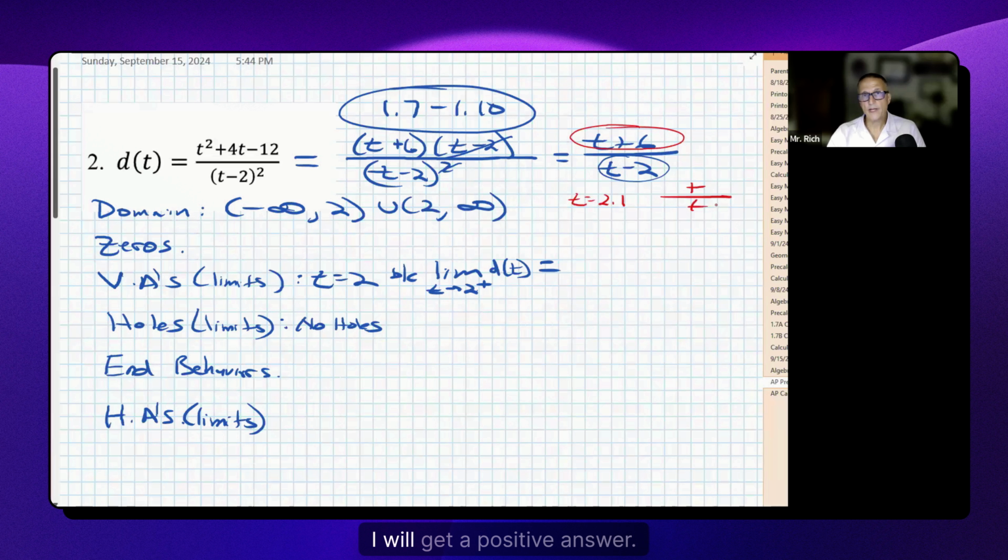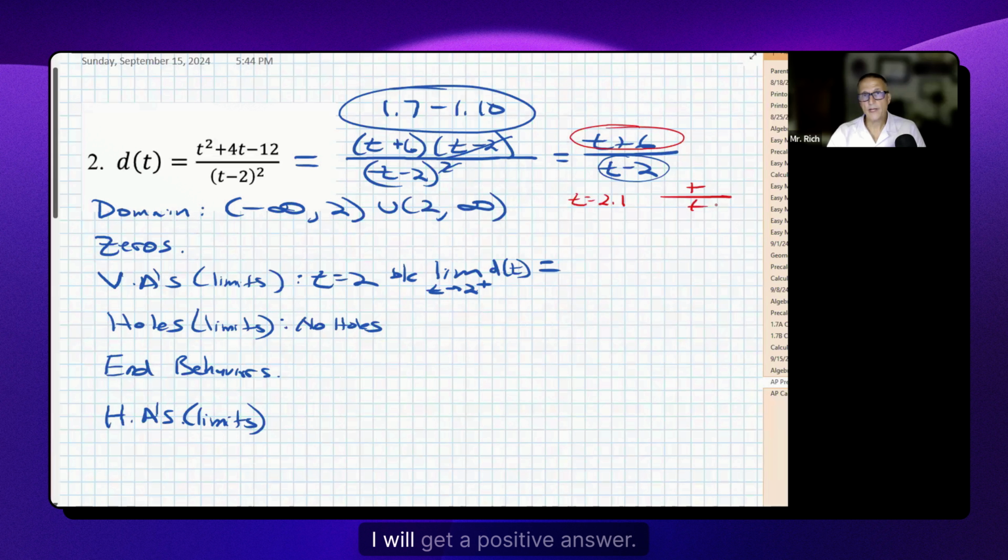Let's change the problem slightly. Just for discussion purposes, if we're talking about end behavior, let's suppose that term was a negative x to the fourth. There still would be no horizontal asymptote because my degree is higher on the top.